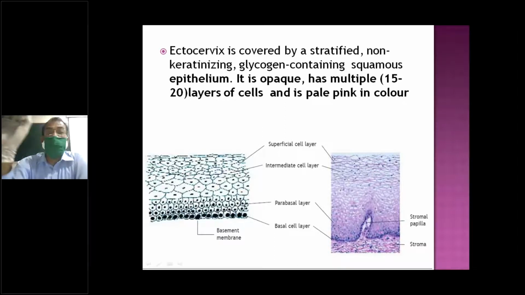The exocervix is pinkish in color, and the normal one is smooth. This is the basal layer, and here the stroma goes inside. That is the epithelium, with the intermediate and superficial layers. These are the histopathology of the exocervix.